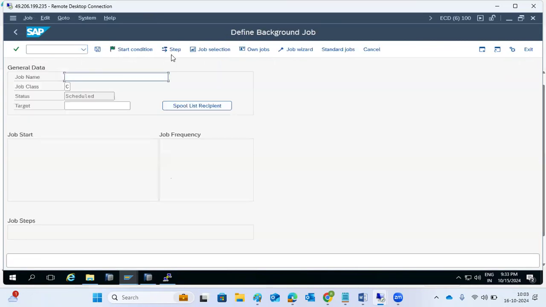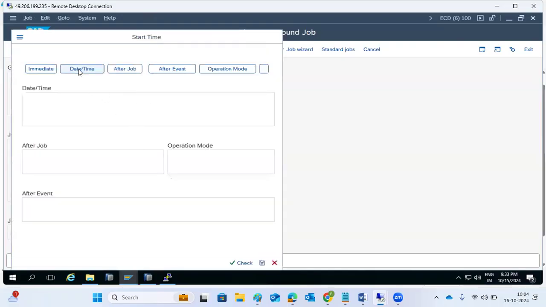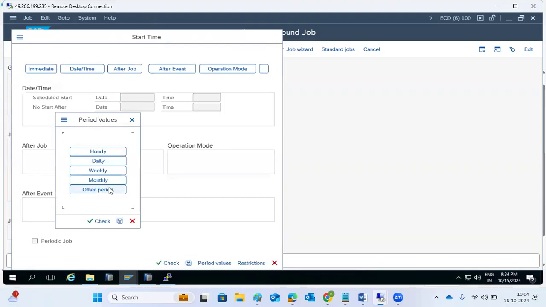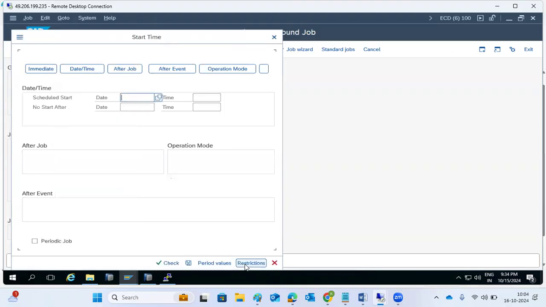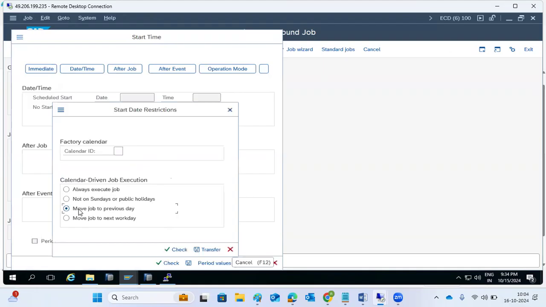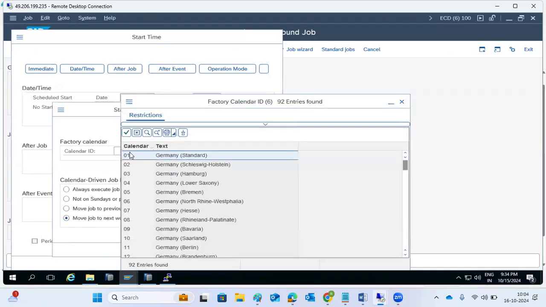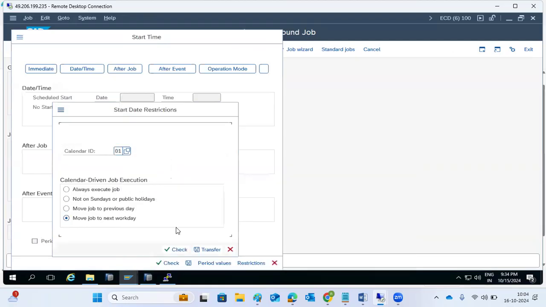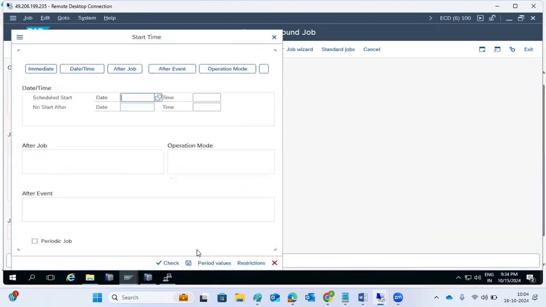Yeah, I think there is a possibility here. Go to the periodic values and the restrictions: move the job to the previous day or the next working day. You can check this one. Maybe take the German calendar; this may fulfill our requirement.